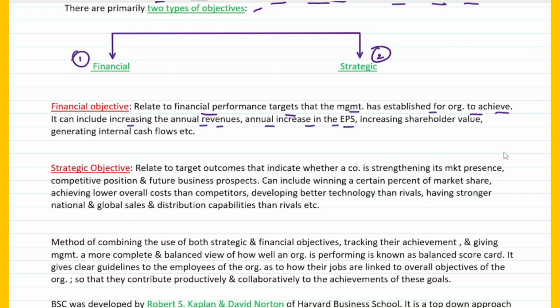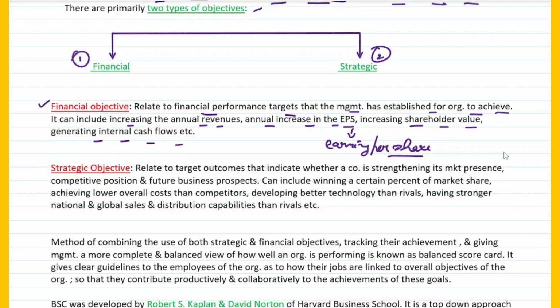Annual increase in EPS. What is EPS? EPS is nothing but earnings per share, right? So when you increase the earnings per share, that automatically increases the value of your company and it also increases the shareholder returns. Fine. So either you concentrate on increasing the annual revenues, increasing the EPS, increasing the shareholder value, which is ultimately the result of increasing the EPS, or generating internal cash flows. The more cash rich the company is, the better market value the company will actually have. Fine. So this is the basic understanding of financial objective.